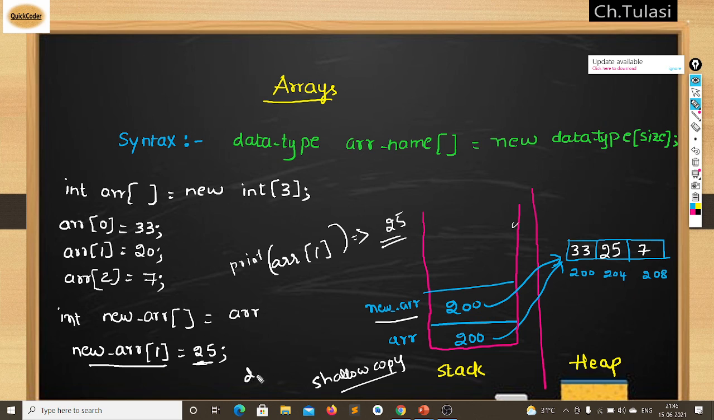We also have a concept called deep copy. If you are interested to know about these two topics, I will make a separate video. So that's it about the arrays topic. I hope you learned a lot here. I explained some syntax, some memory management in arrays, and why arrays emerged in data structures.